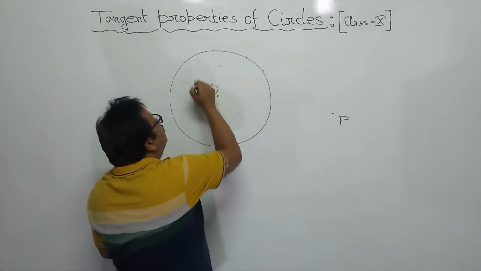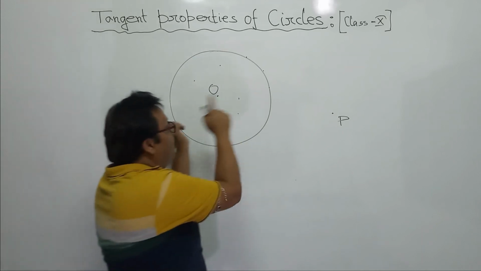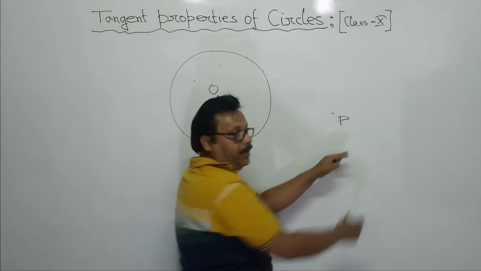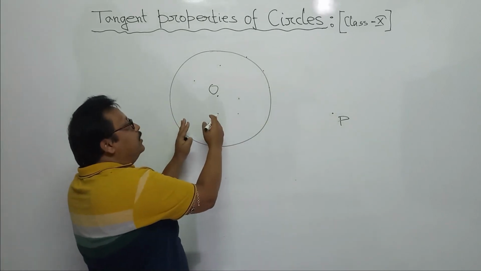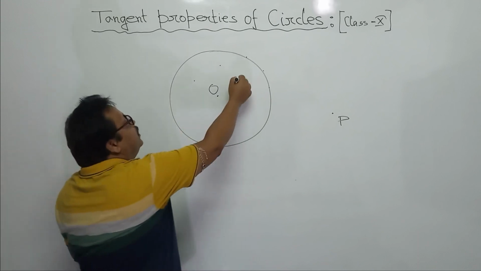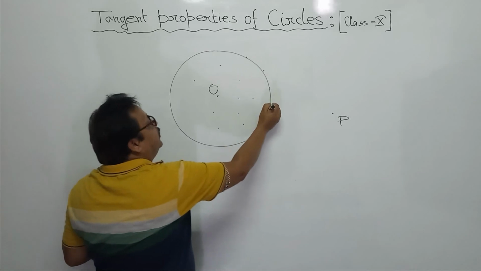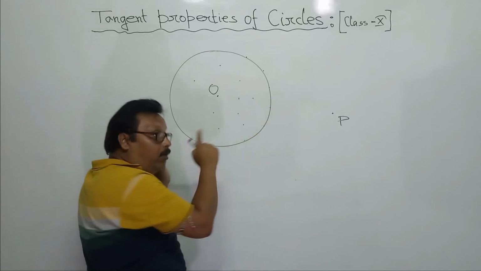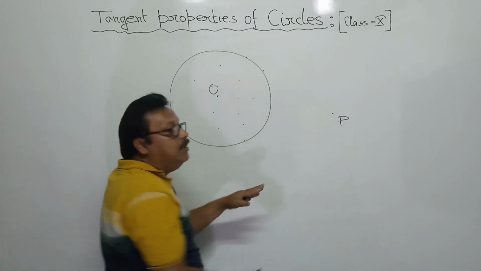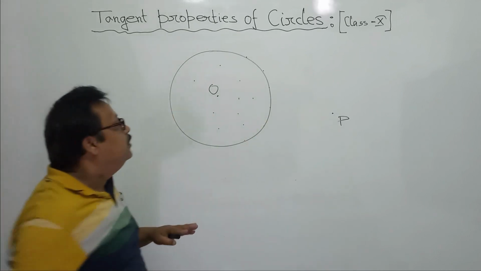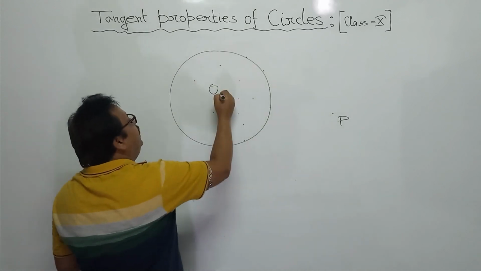There are three regions. One is the interior portion, that is inside the circle. All these points are interior, inside the circle. On the circumference, all points are on the circle. And the outer part is called the exterior portion. So P is the exterior point with respect to this circle, center O.